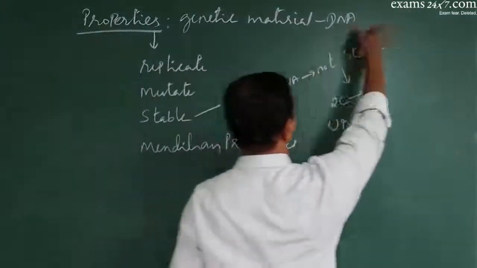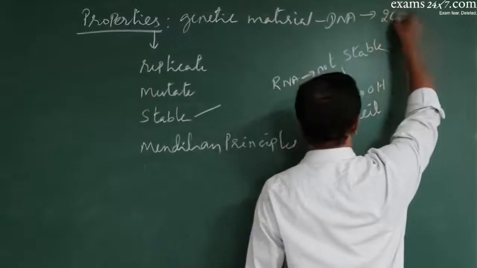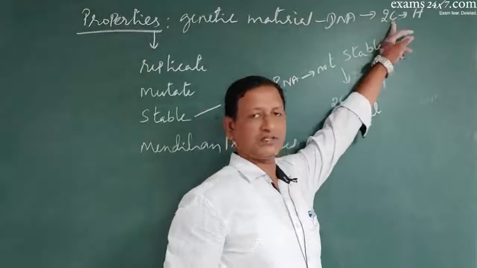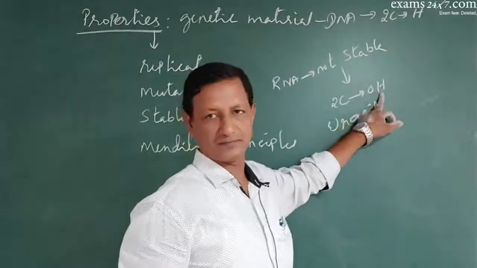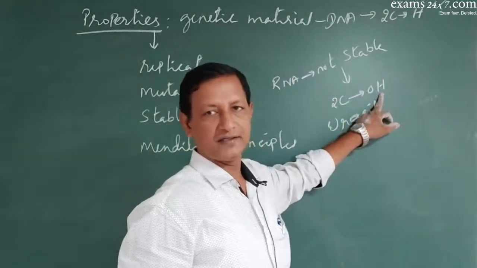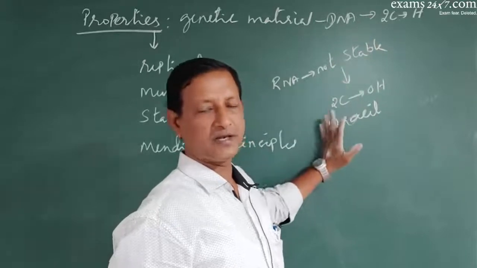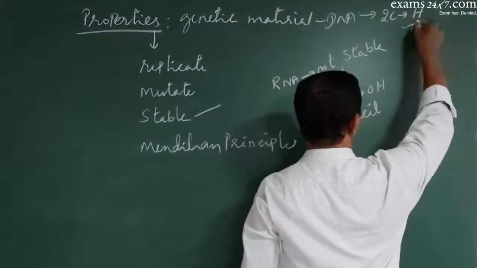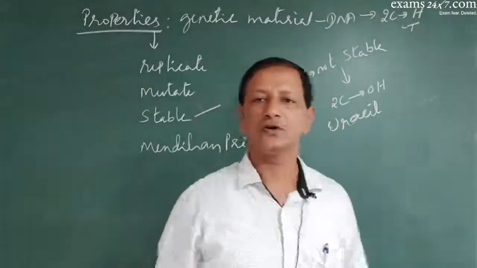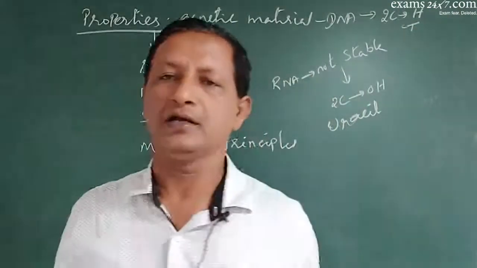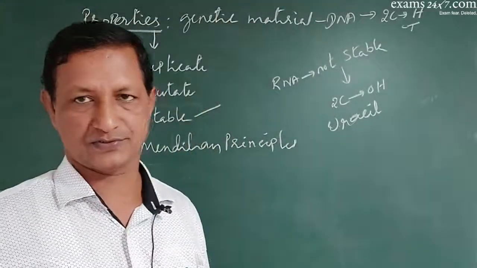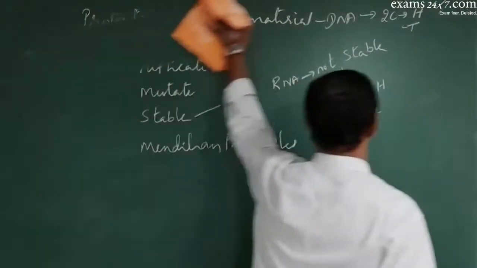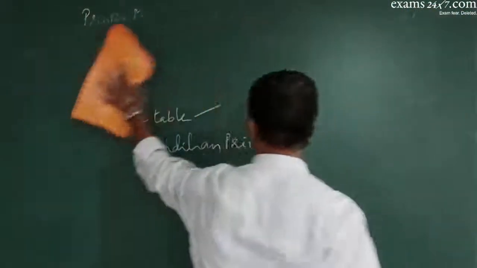But in case of DNA, the second carbon atom has got only hydrogen. See, DNA has hydrogen, RNA has got hydroxyl. That is why DNA is stable, RNA is not stable. And instead of uracil, DNA has got thymine. Thymine is also a stable nitrogenous base. So these are the reasons why DNA is the genetic material.